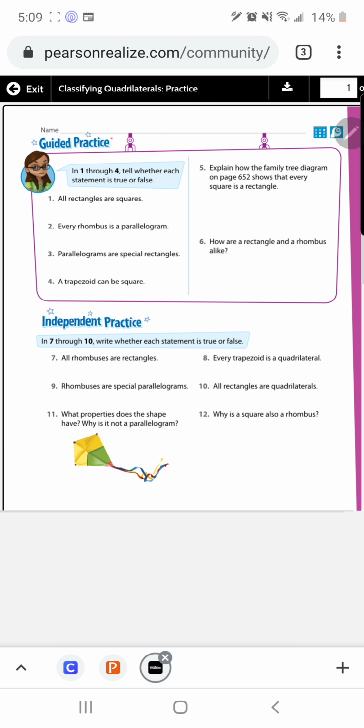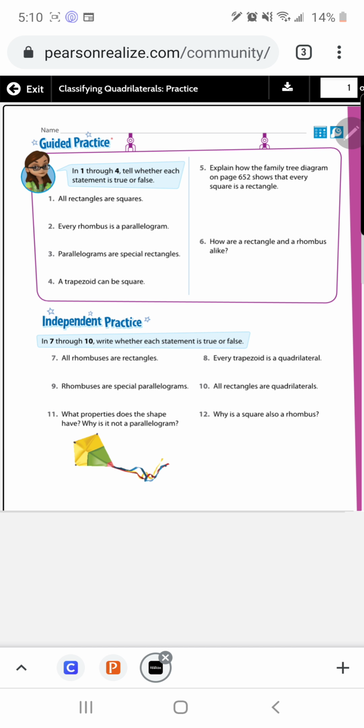Number 9, rhombuses are special parallelograms. That is definitely true. Why? Because they also have two pairs of parallel sides. Number 10, all rectangles are quadrilaterals. That is true because rectangles are 4-sided figures or polygons.